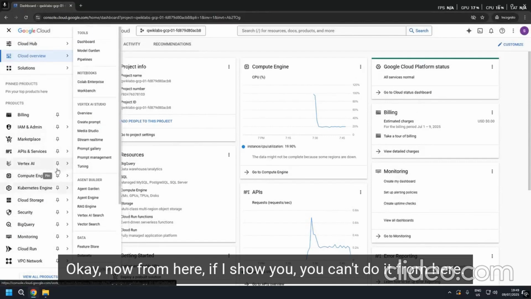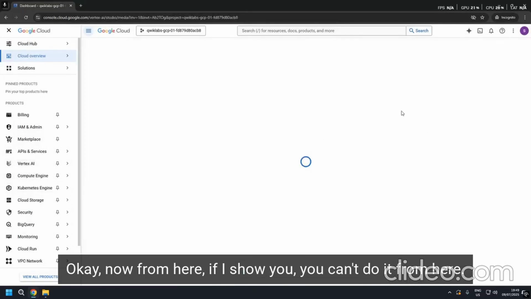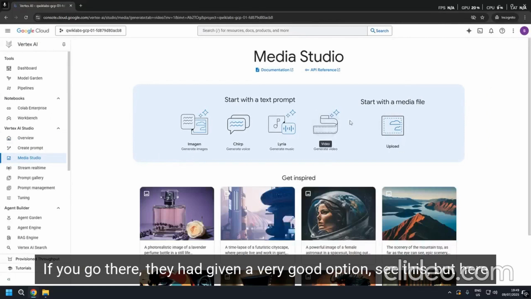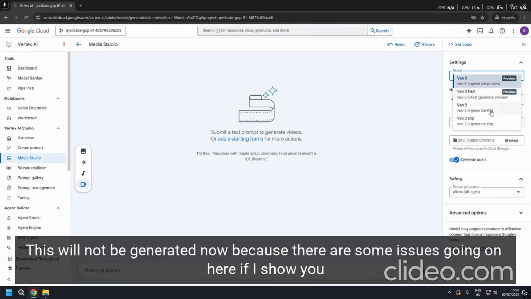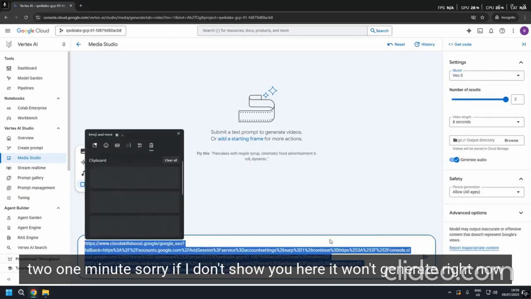Okay, now from here, if I show you, you can't do it from here. If you go there, they had given a very good option. See this, but here, this will not be generated now because there are some issues going on here. Sorry, if I don't show you here, it won't generate right now.